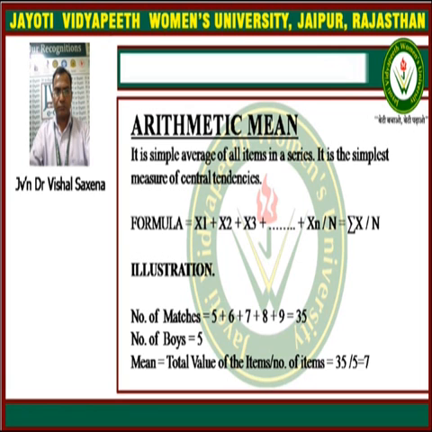If we have some data like 5, 6, 7, 8, 9, then the arithmetic mean is given by 5 plus 6 plus 7 plus 8 plus 9, that is the summation of the data, divided by the number of data. Here we have 5 data, and the summation of the data is 35. So the arithmetic mean is equal to 35 upon 5, which is equal to 7.